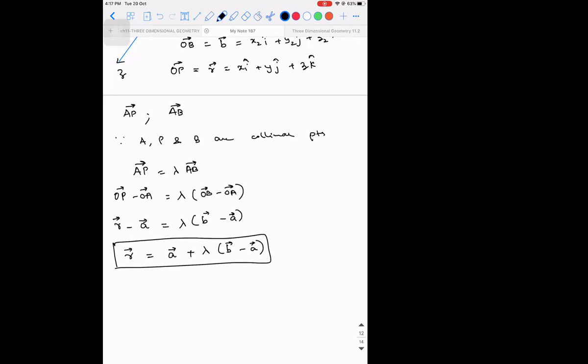So this will be the required vector equation. Vector equation of whom? Vector equation of a line that is passing through two given points.